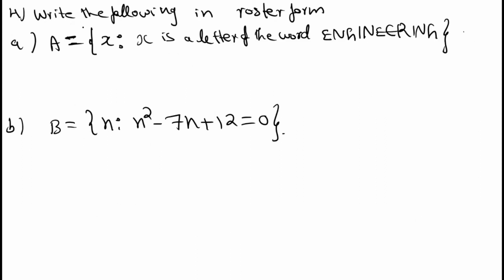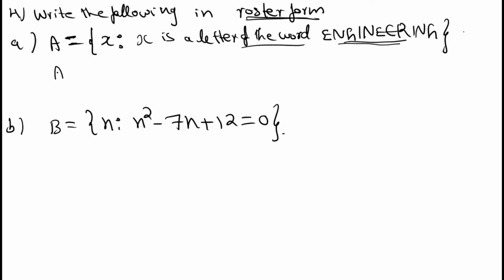Next question, write the following in roster form. Okay, you need to write the set in roster form. First question: A is equal to the set of all x such that x is a letter of the word engineering. The word is given, engineering; you need to write the letters.